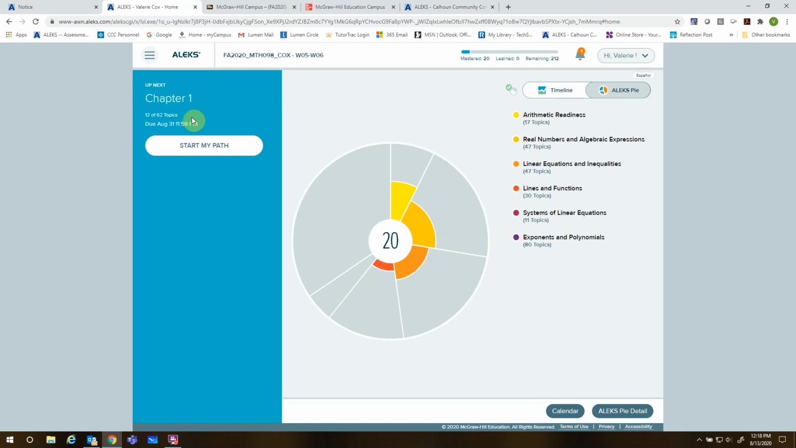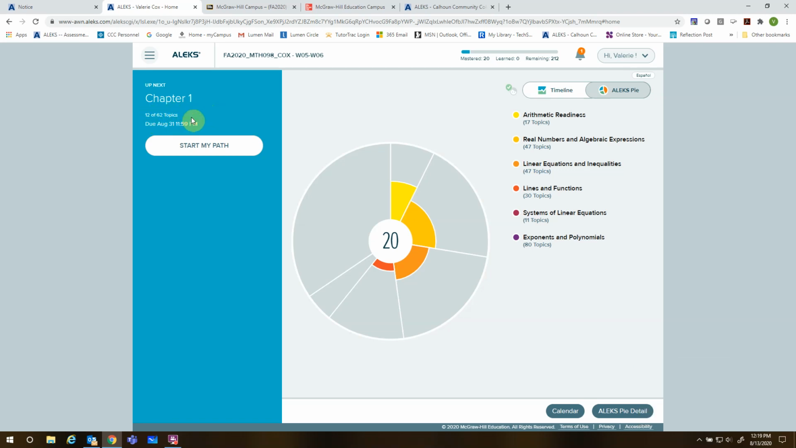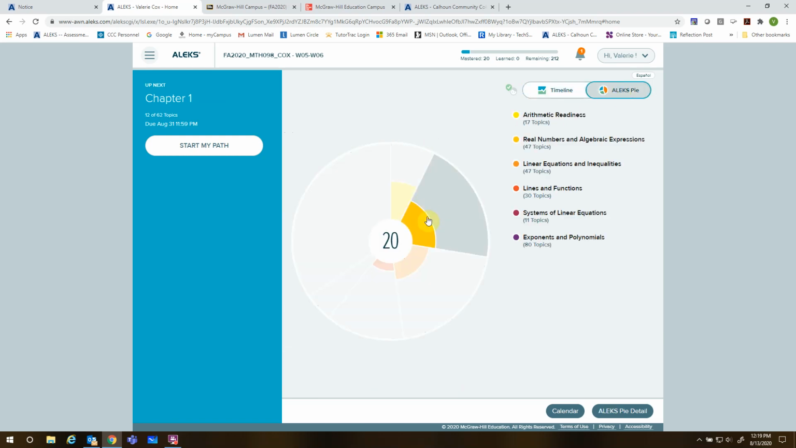This is why it's important to do some math every day, because you're not going to be able to sit on a Sunday or a Monday and finish all 62 topics. You might, but you're going to be spending an awful long time. So just be sure that you are working a little bit every day. That will help keep you on track. You can look at a timeline. Click on timeline. It's going to give you a timeline toward the topic. I haven't been working on any topic, so it doesn't show any arrows. But then you can always go back to your ALEKS Pie.